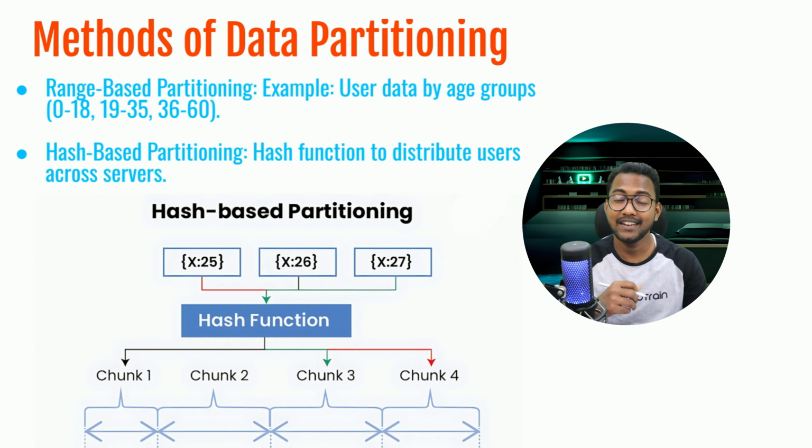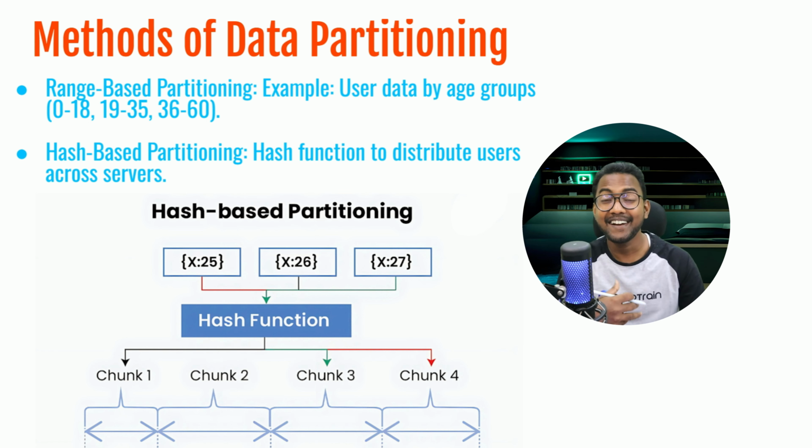However, there is a challenge. If one group, let's say the 19 to 35 age range, has significantly more data than the others, you could end up with some servers being overloaded while others remain underutilized. This is called skew and it can hurt performance.